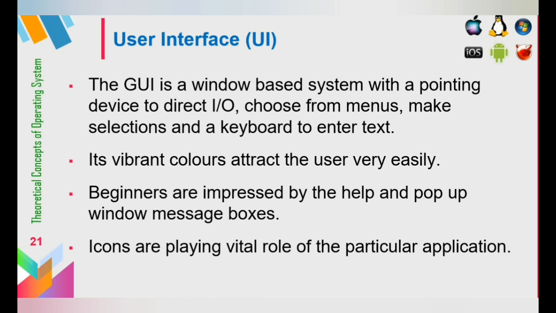Icons play a vital role for particular applications. We know what is meant by icons. An icon is nothing but a small picture that is used to specify some particular application. If we see this, here we can see this icon, iOS. This icon is used to show the operating system. When we see this third icon, we are able to identify that this is a Windows OS. This is known as an icon. An icon is a small picture that is used to indicate some particular application or some particular software, that is known as an icon. Here we can see each picture is known as an icon, okay. So icons play a vital role for the particular application.